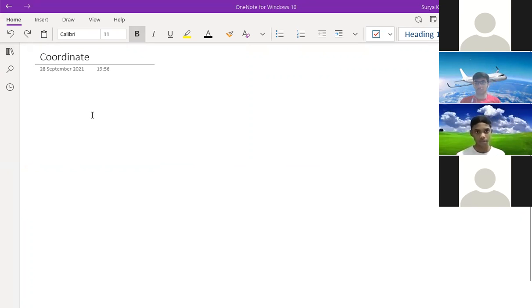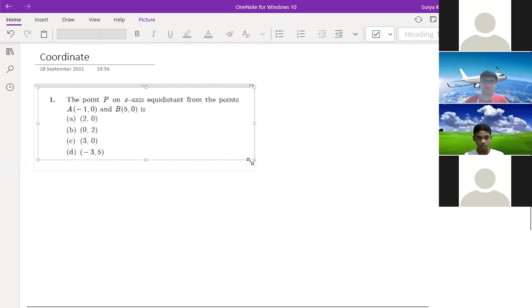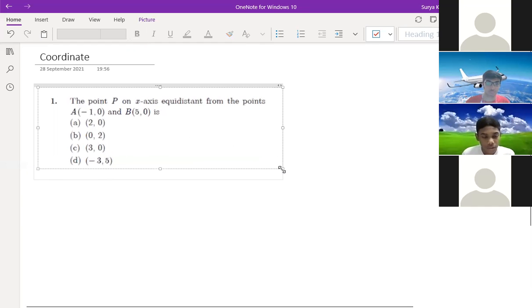Question number 1: which option is correct? The point P on the x-axis, equidistant from the points A and B, is what?